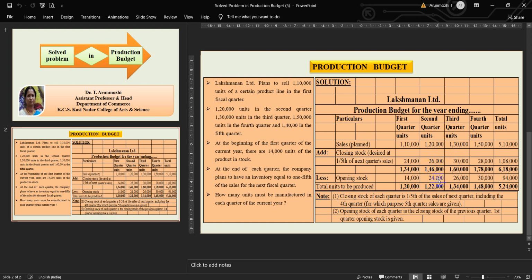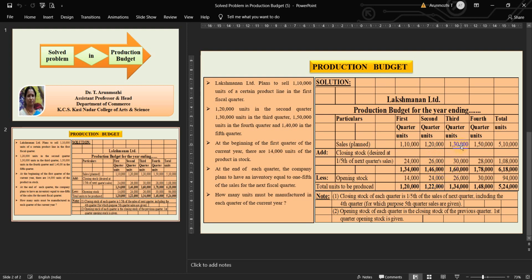And the opening stock: for the same quarter we have 1,20,000, and at the end of each quarter, the company plans to have an inventory equal to 1/5 of the sales of the next fiscal quarter. So 1,20,000 divided by 5, you get 24,000.